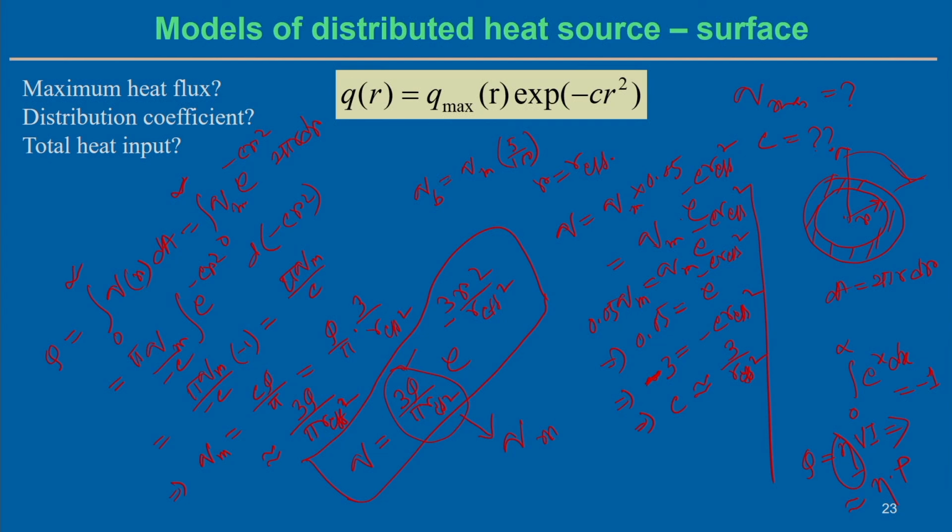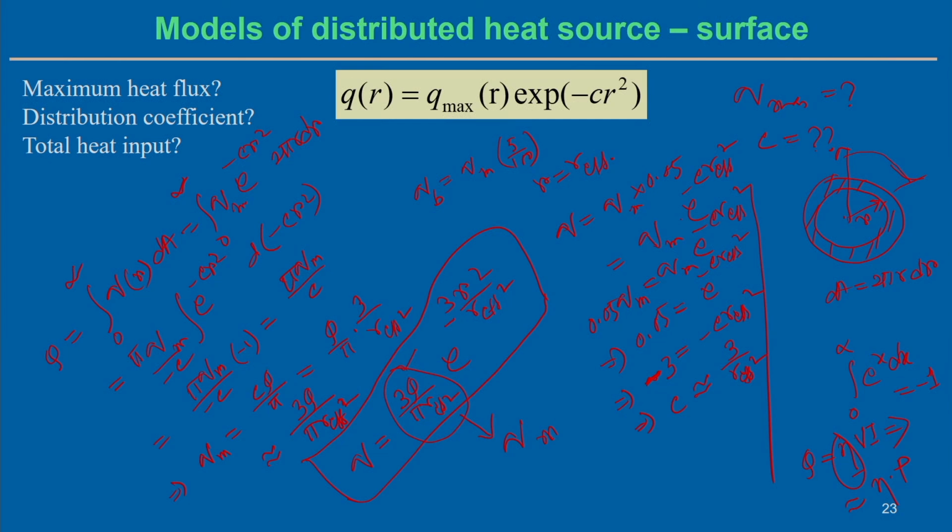If you multiply by the efficiency, the effective power goes into the workpiece. That effective power we count as the value of Q, and in terms of it we can estimate the heat flux distribution over the surface.